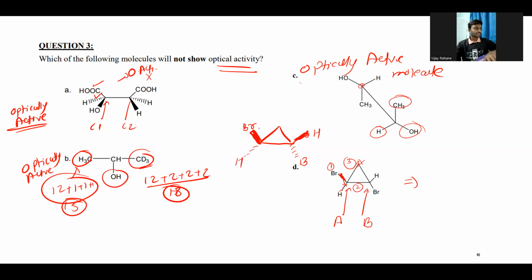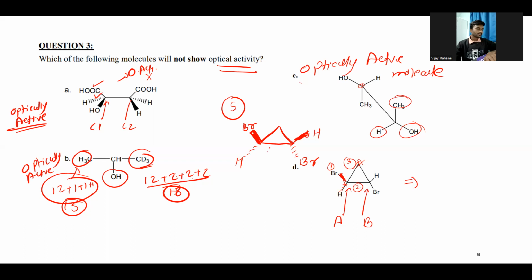So in this one, if you see from the upper side, the first, second, and third, it will be anti-clockwise. It has the S configuration, right? And in this one, the bromine is downside. The second group will be focused on this center. The bromine is in the bottom side and the hydrogen is upside, right?